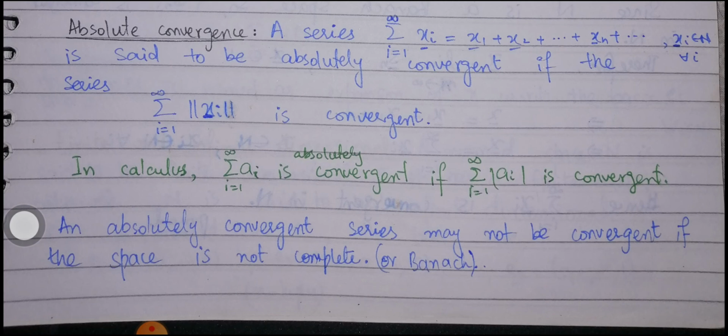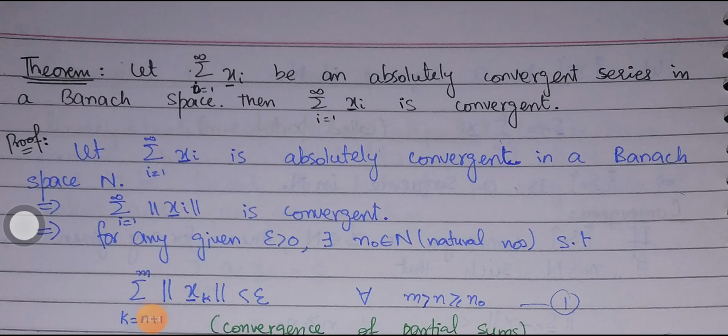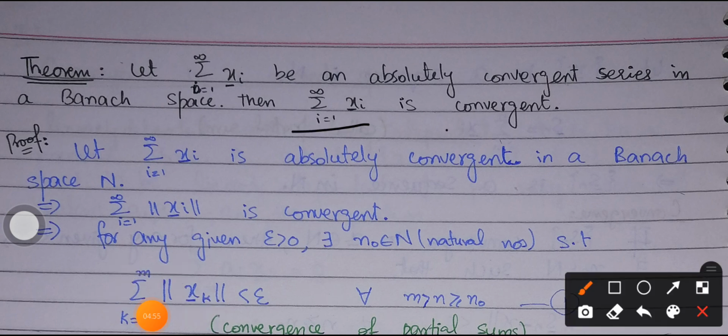So this is an important result: what happens if the space is a Banach space, or a complete space. So here we have an important theorem. Let summation i varying from 1 to n of xi be an absolutely convergent series in a Banach space. Then summation i varying from 1 to infinity of xi is also convergent. So this is the theorem we are going to prove: an absolutely convergent series in a normed space, a Banach space, is also a convergent series.